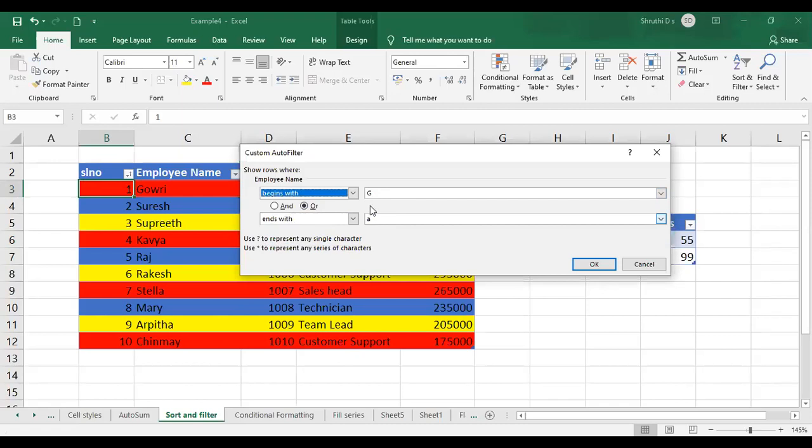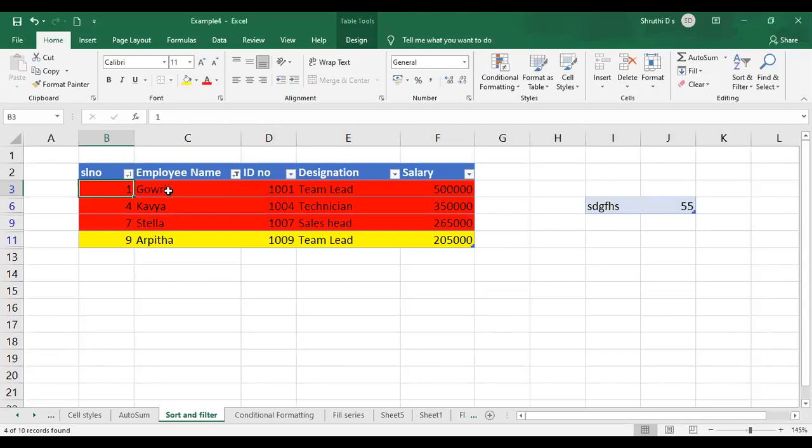Either the employee name should begin with G, or it should end with A. Just click on OK. See here, Gauri is starting with G, and Kavya is ending with A, and Stella is ending with A, and Arpita also is ending with A. So the employee names which start with G or end with A both will be considered.